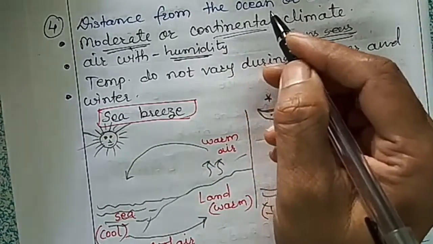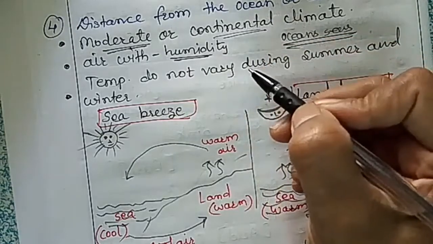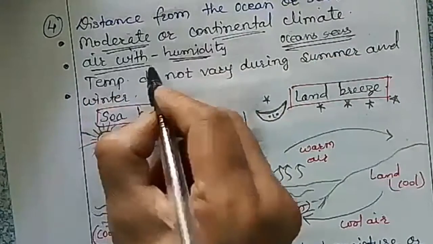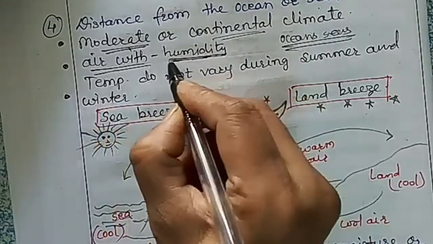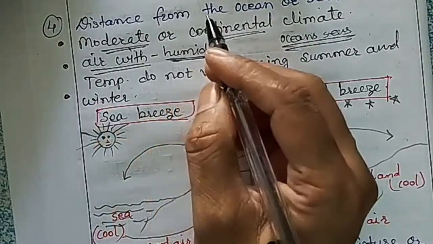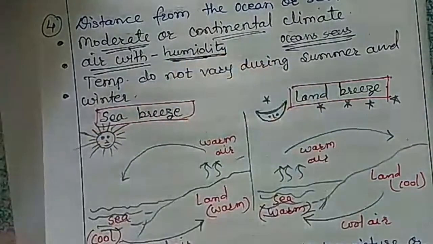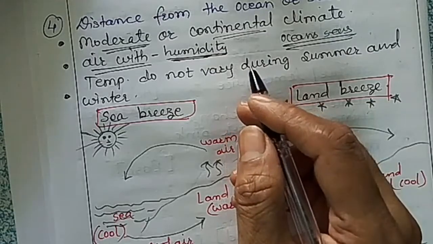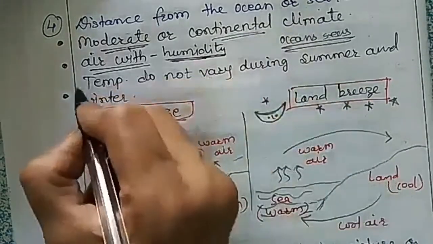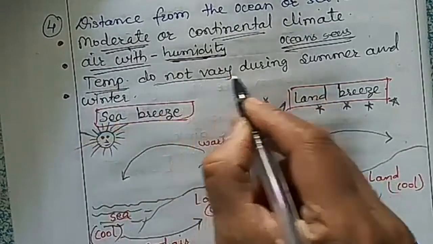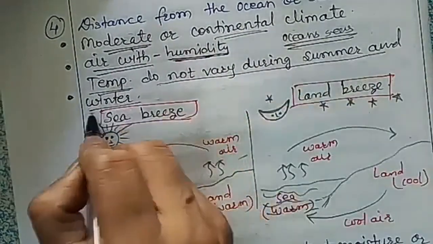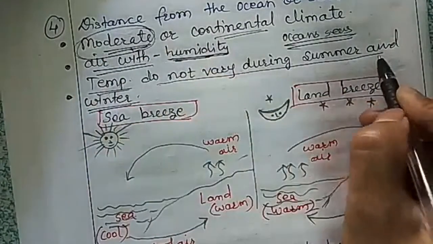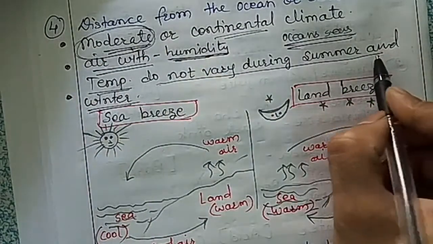The air is laden with water vapor, which means the air has humidity, and that's why the temperature does not vary between summer and winter. This is important: it remains moderate, with no big variation between summer and winter temperatures.